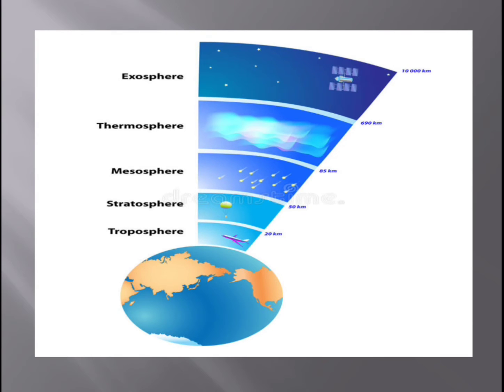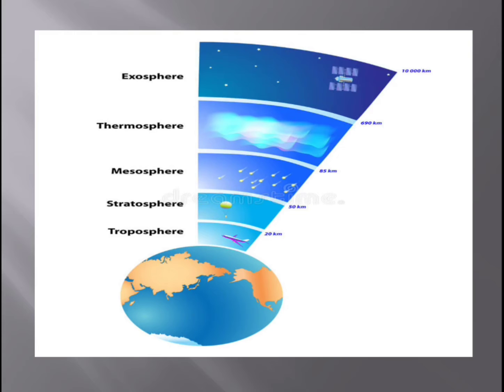And if you see the troposphere, children, it extends from the height of 10 to 15 or to 20 kilometers. The atmosphere layer is called the troposphere. In this troposphere you can see the weather changes. We have learned that weather changes, isn't it, children? The climate, the weather. Yes, so weather changes take place in this troposphere.